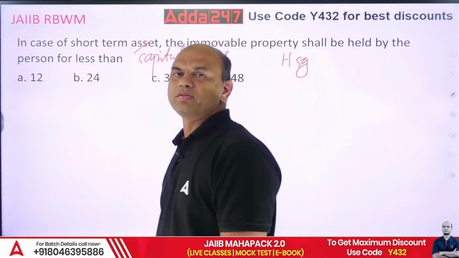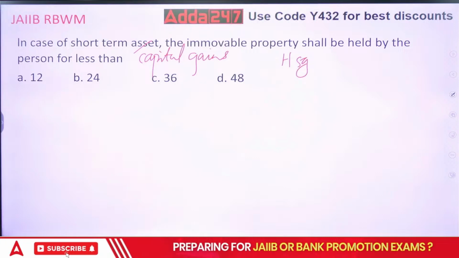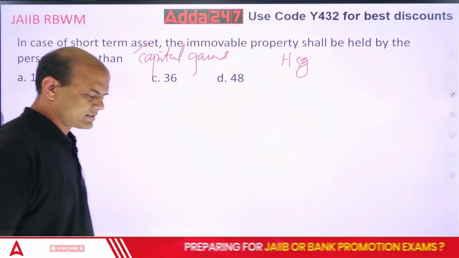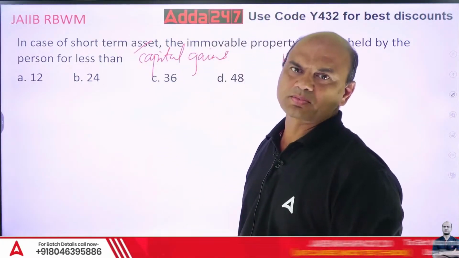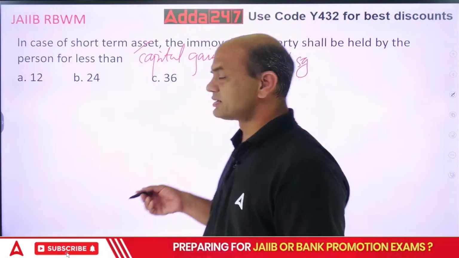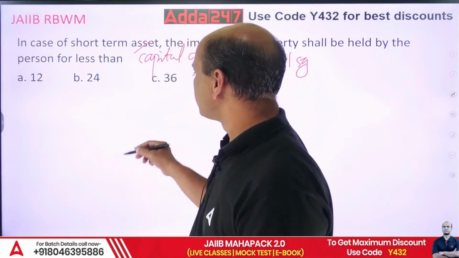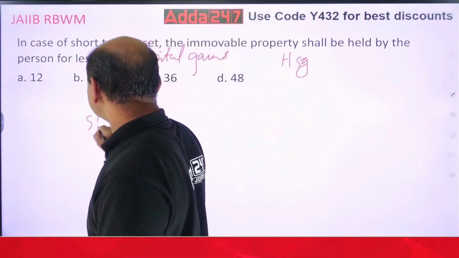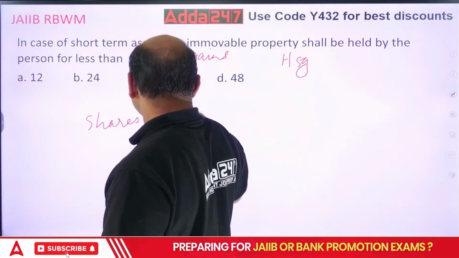Very important one. Very interesting one also. Kindly note, there are 3 types of long-term and short-term capital gains. One is shares and equity MF.